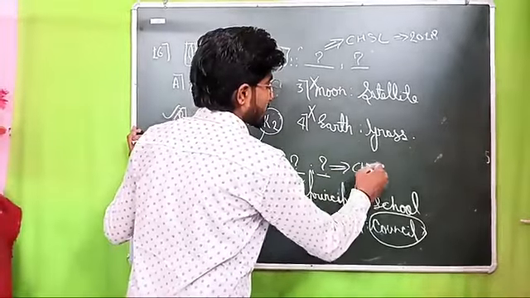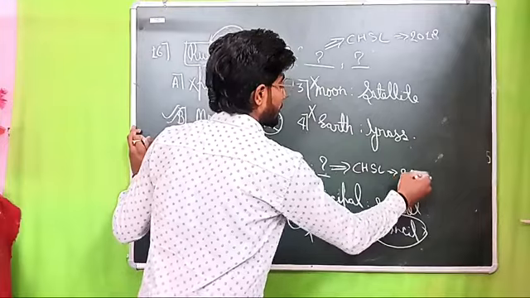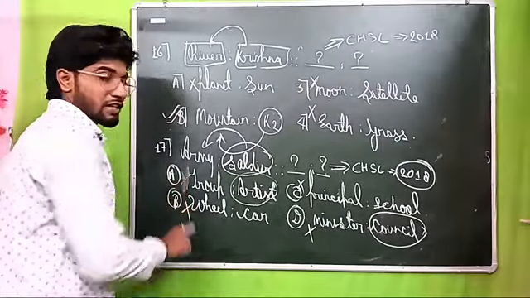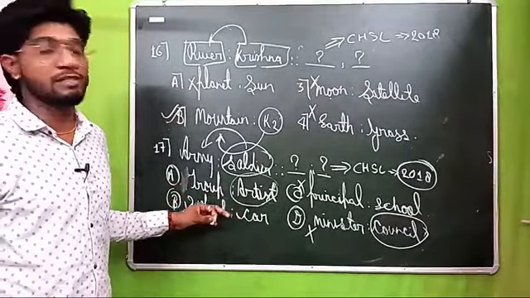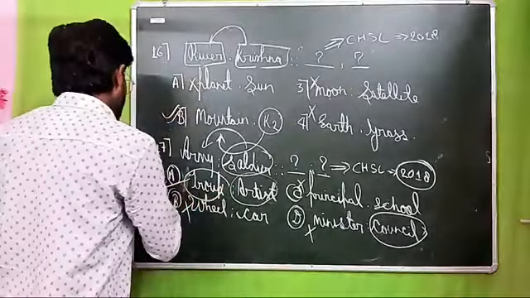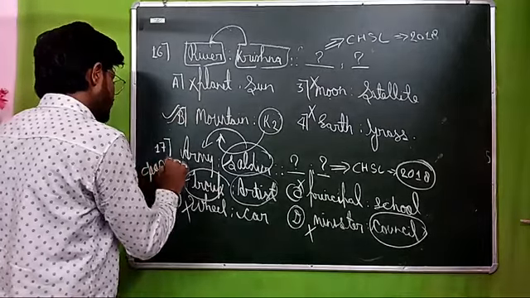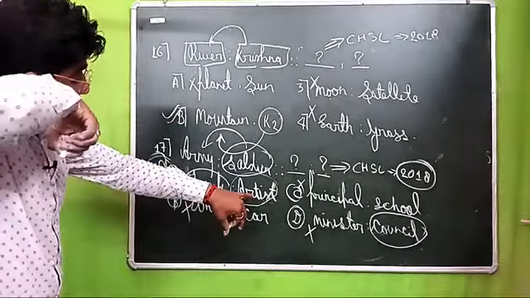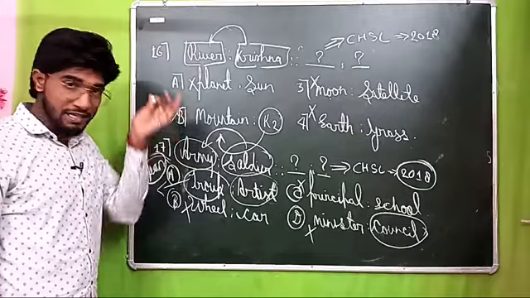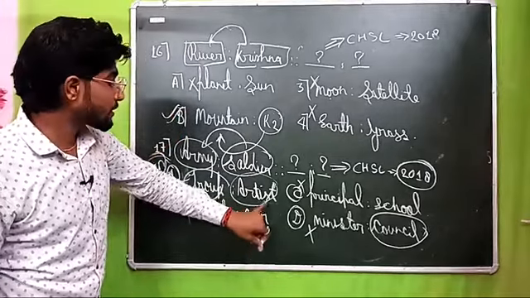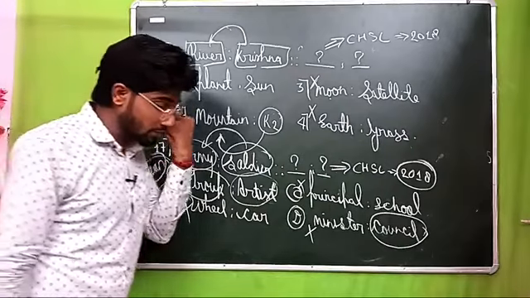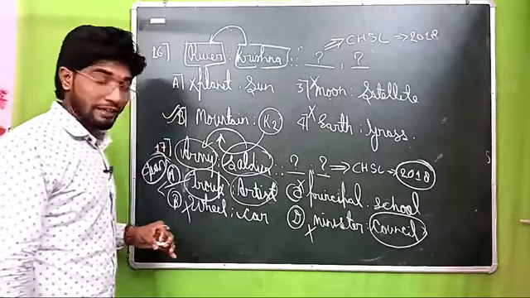This question was asked in CHSL 2018, a PYQ. Okay, now we are going to try one more option which can be right. Here all the options are given on a similar basis. Now here one word is troop. Troop can be said as a team. Get my point or not? Team, yes, and artist. If you look at army, a group of soldiers makes an army, yes or no? Same here, if you say an artist group makes a troop, is it possible or not? Maybe not possible. Yes, a soldier group is a team, a group of artists. So this is right.